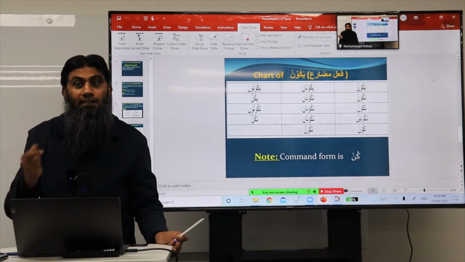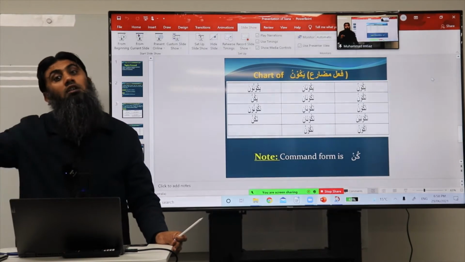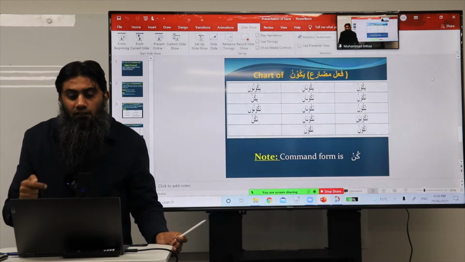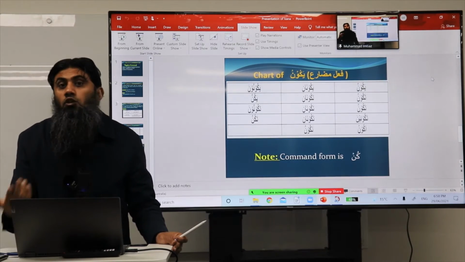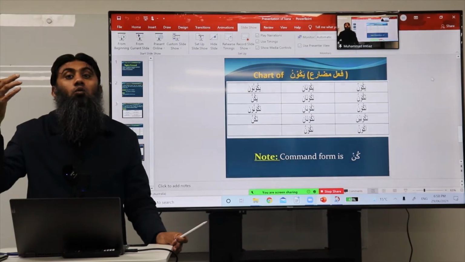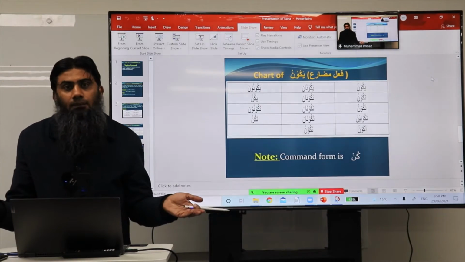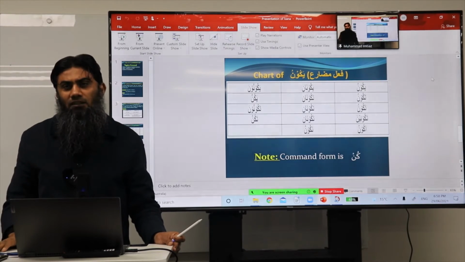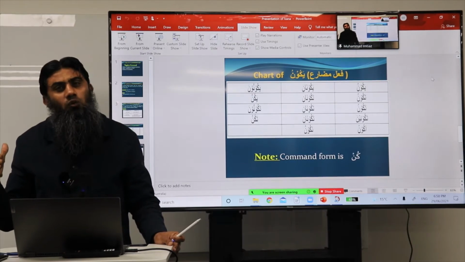So if it was number 6, it should be yakunna. It would not change the form, so it cannot be number 6. What about number 2 and number 3? No, because they have a typical a, u. So it cannot be them. It is only one possibility. It is number 1 in the chart. But then the question is, I have yakun.